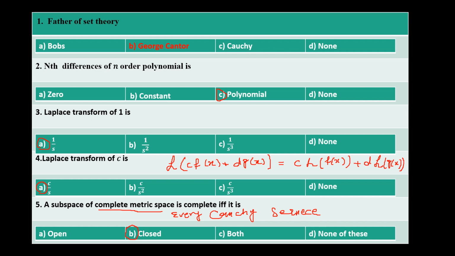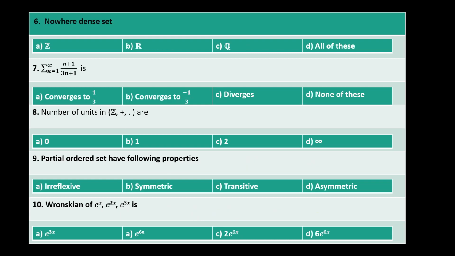Now we see the next question, which says a nowhere dense set is what? Everyone knows that Q is a dense set in R, but it is not nowhere dense. So option A says that this is a nowhere dense set.